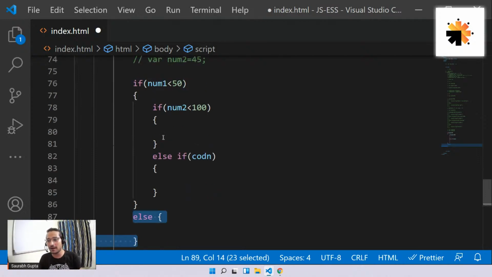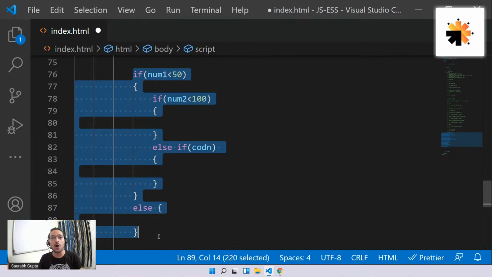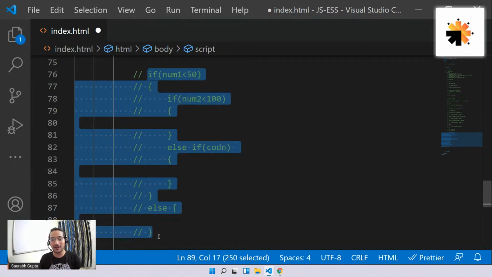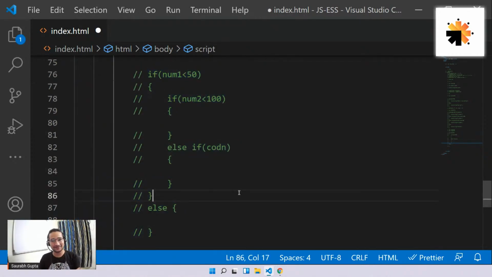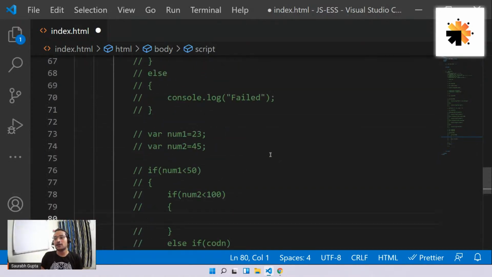Is it clear, Raj? I hope it is clear. I'm just telling you guys to take this normally. That's my ultimate aim. Take this thing normally, don't connect, and don't make it a big concept. It depends on the needs whether you're going to write a nested if or not. Okay, all set. So guys, that was all about conditional statement.